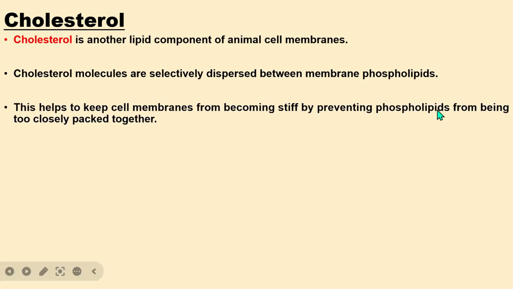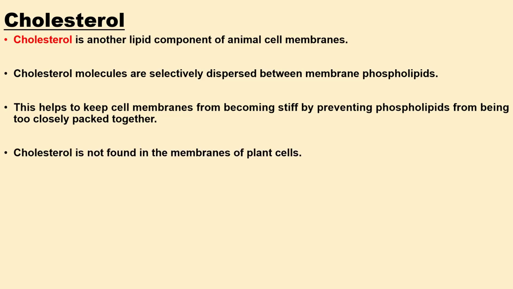This cholesterol helps to keep the cell membrane from becoming stiff by preventing phospholipids from being too closely packed together. So it helps the cell membrane from becoming stiff, and this is due to preventing the molecules of the phospholipids from being too closely packed together. In addition, cholesterol is not found in the membrane of plant cells, which is very interesting.